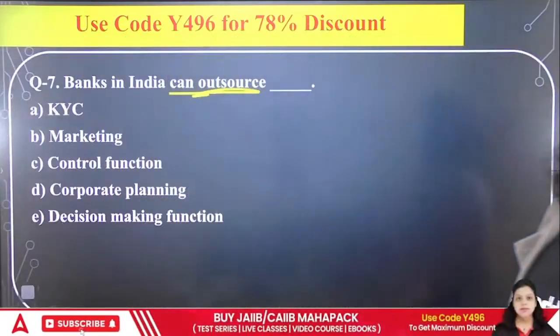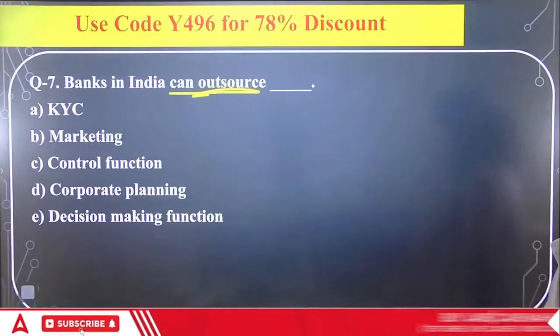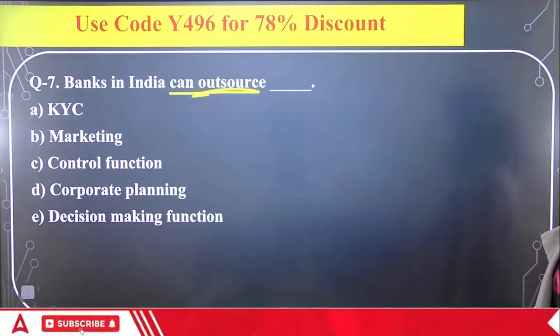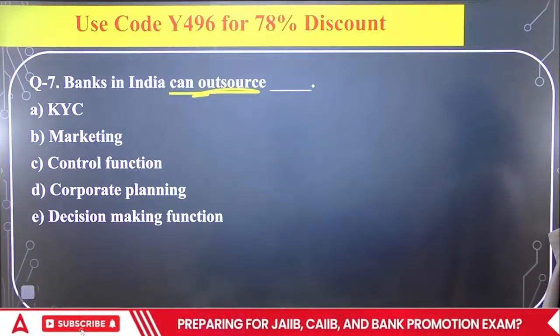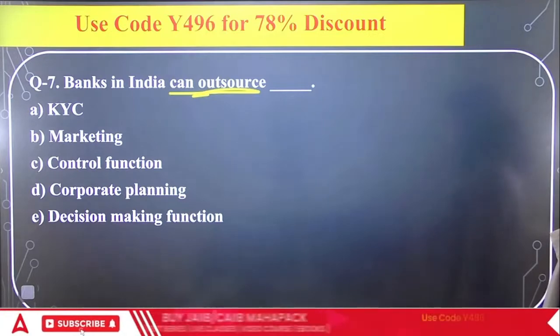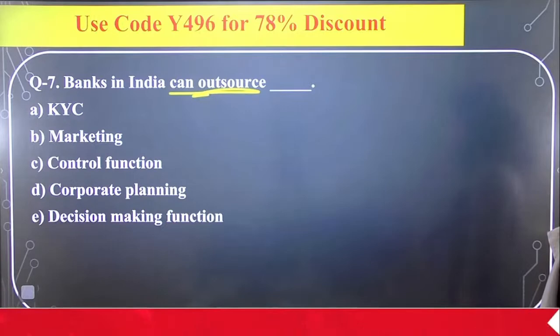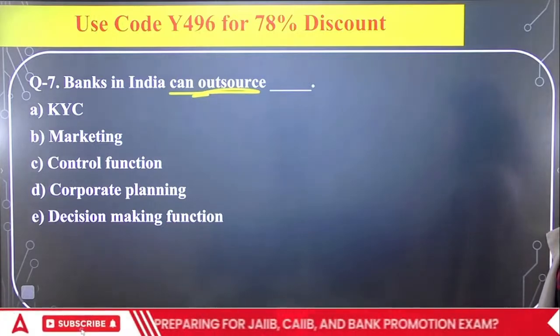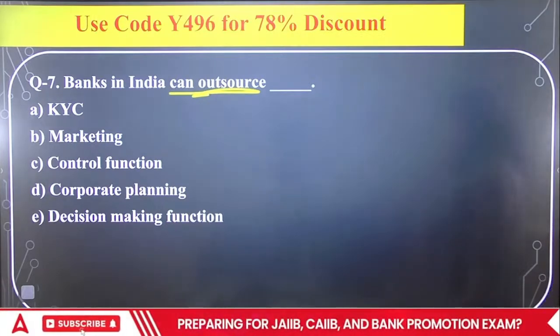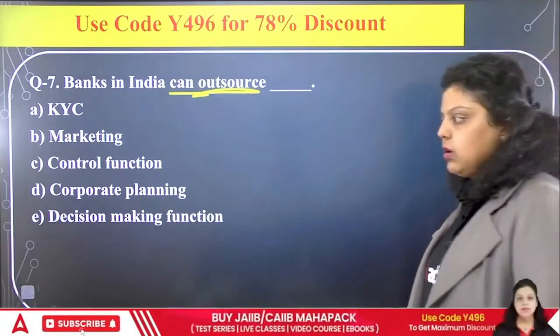A, B, C, D or E? Let me know which of the following is correct.